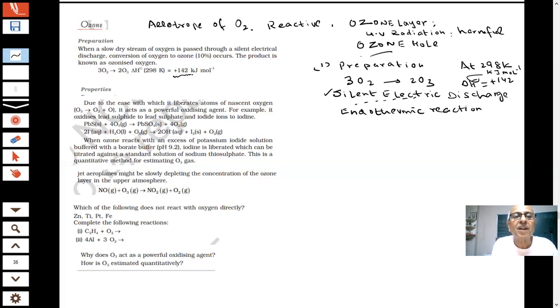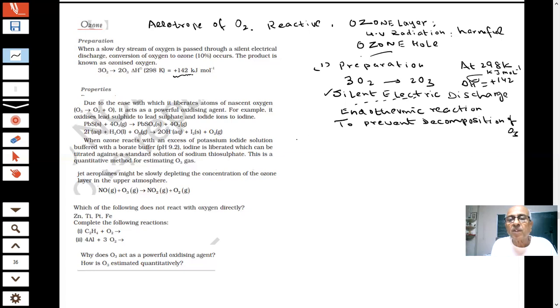Then it will dissociate back into oxygen. That is the reason: silent discharge will prevent decomposition of O3. It will decompose because the reaction involves absorption of energy.